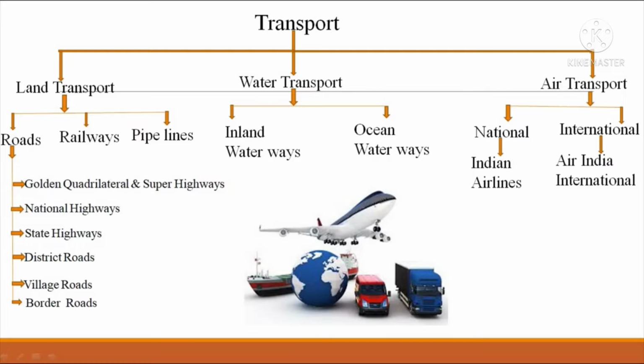National Highway number 7 is the longest national highway in India. Another road, from Manali to Leh, is the world's highest road. So these are the different types based on construction and maintenance.